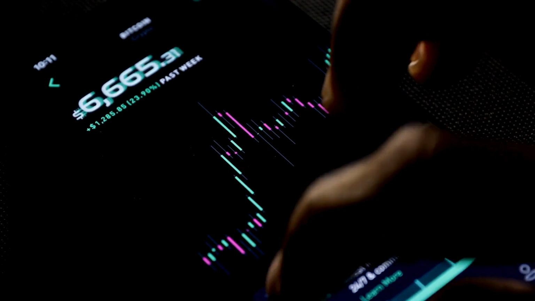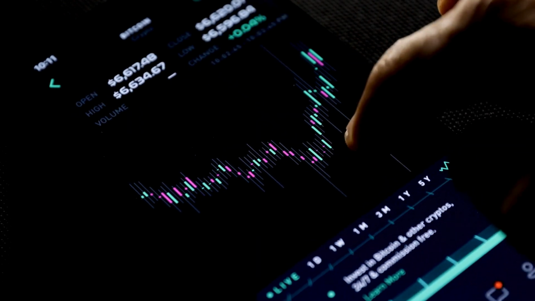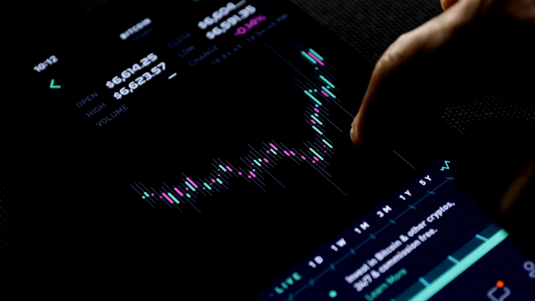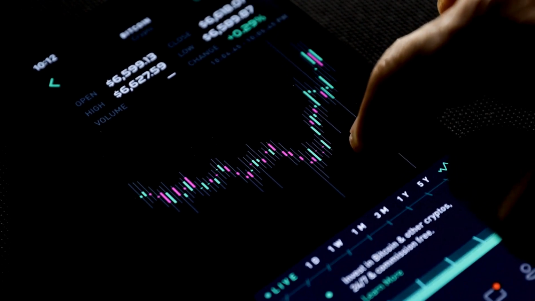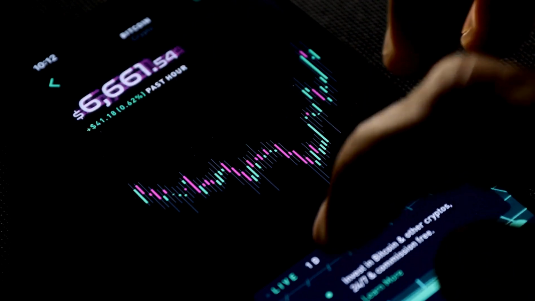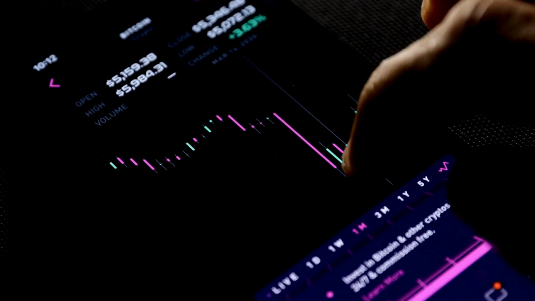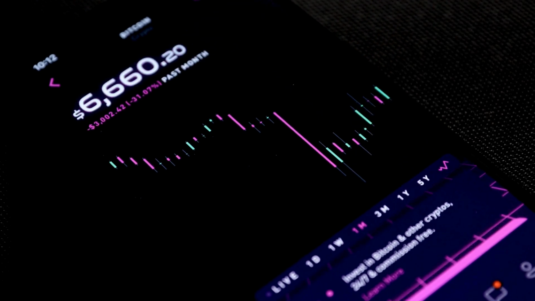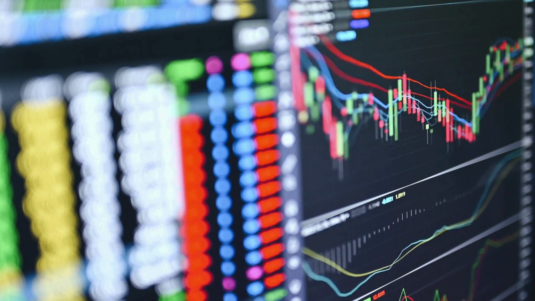How to use leverage wisely. Manage your risks. Avoid putting all your capital into a single trade. Use stop-loss orders to set limits. Choose appropriate leverage. Beginners should stick to low leverage levels such as 1:10 or 1:20. Trade with discipline. Don't let the potential for higher profits cloud your judgment. Remember, leverage is a tool, not a guarantee of success.